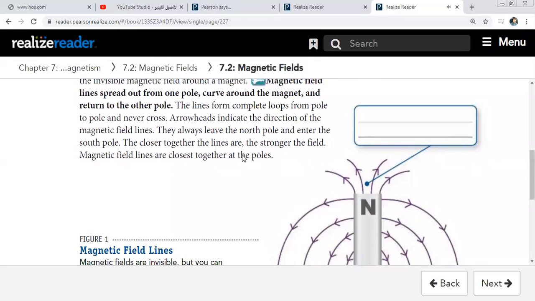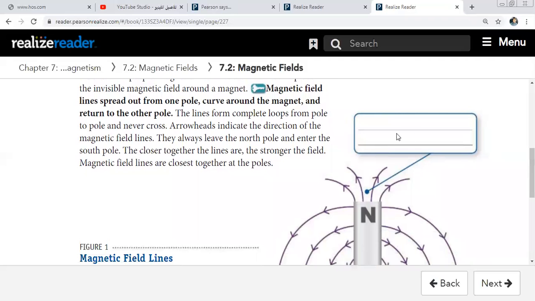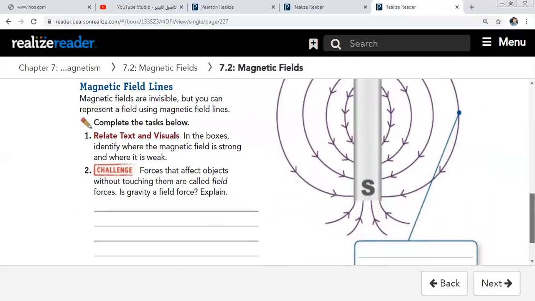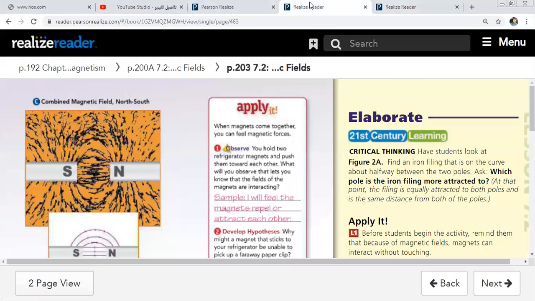Magnetic field lines are closest together at the poles. So here it is strong, and here in the middle, weak.